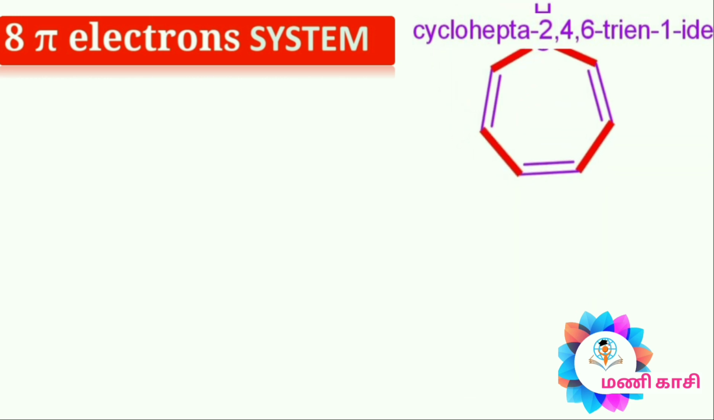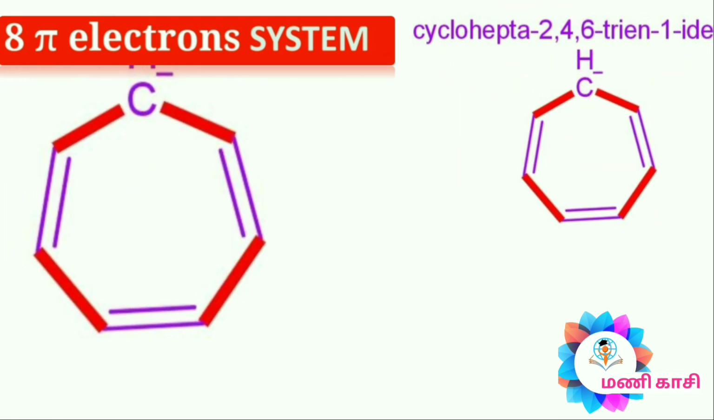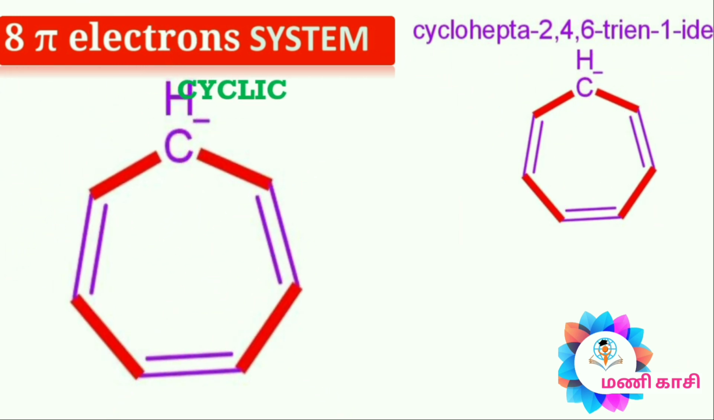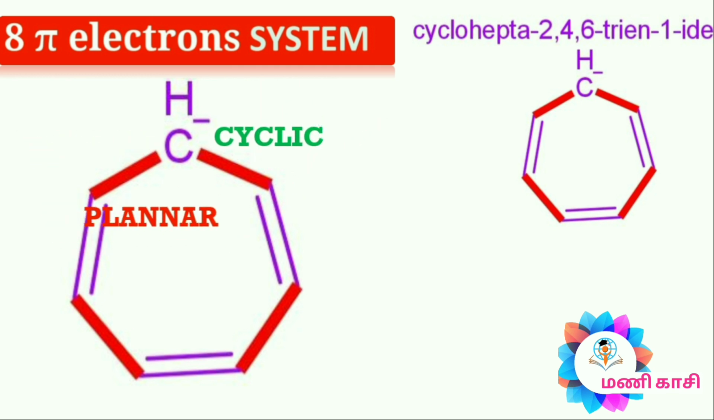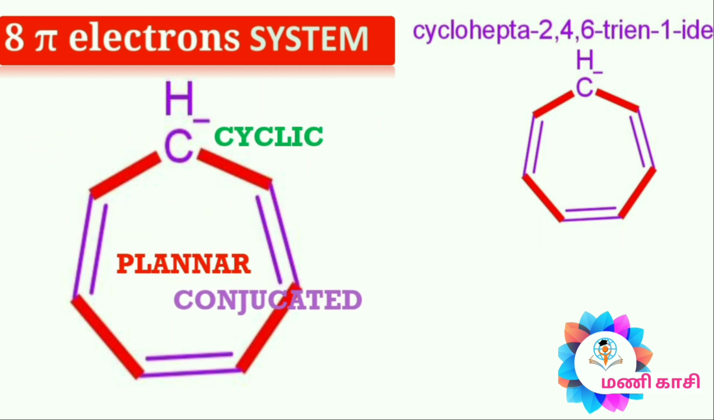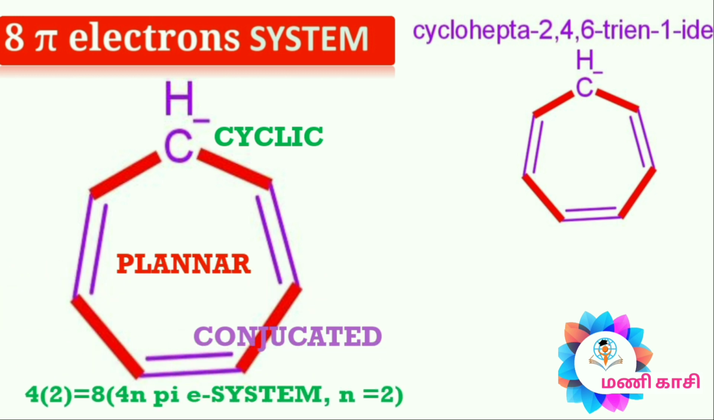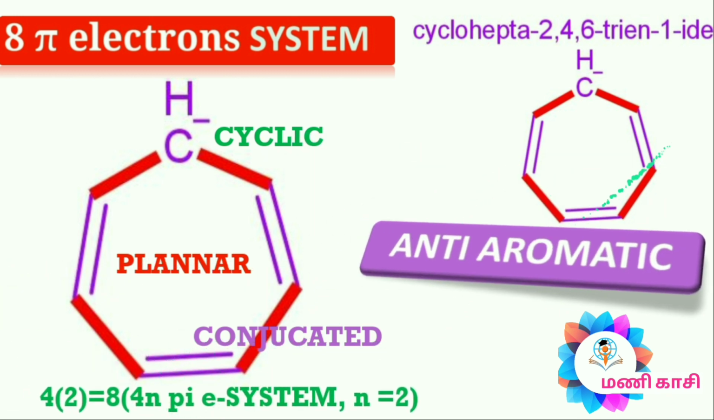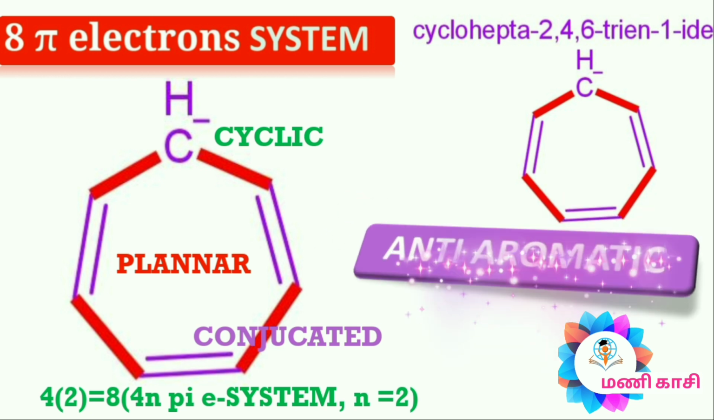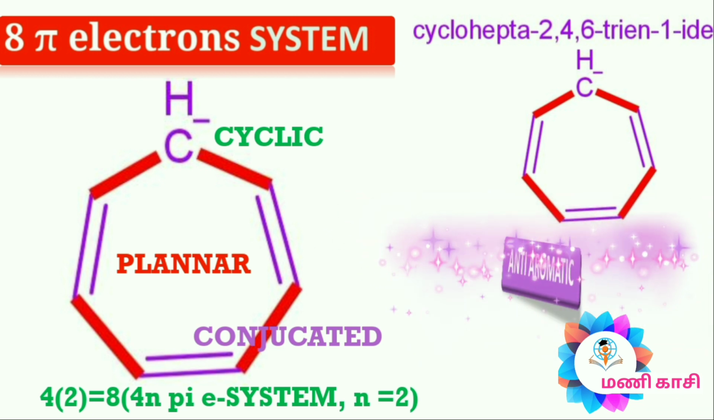In the case of the cycloheptatriene anion, it follows cyclic, planar, conjugated pi bonds, and it follows the 4n pi electron rule. The total number of pi bonds is 4. That means even. This compound is anti-aromatic.